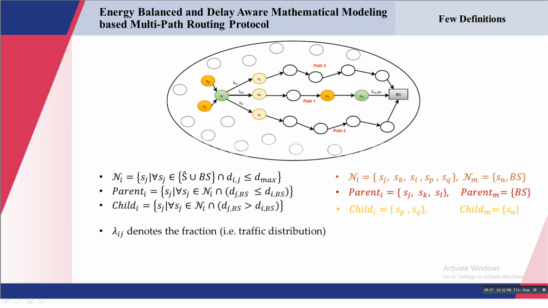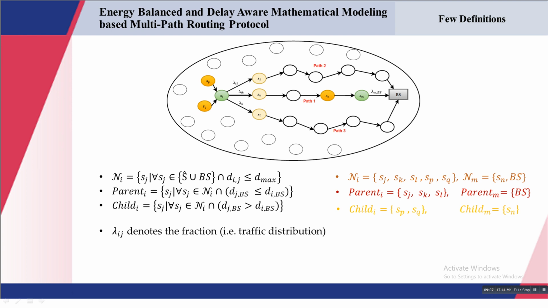This fraction is represented here using lambda ij. For example, if the incoming data is 10 and the lambda ij value is 0.2, then the ith node will send 2 out of 10 towards the jth node. So this is the concept of lambda ij.